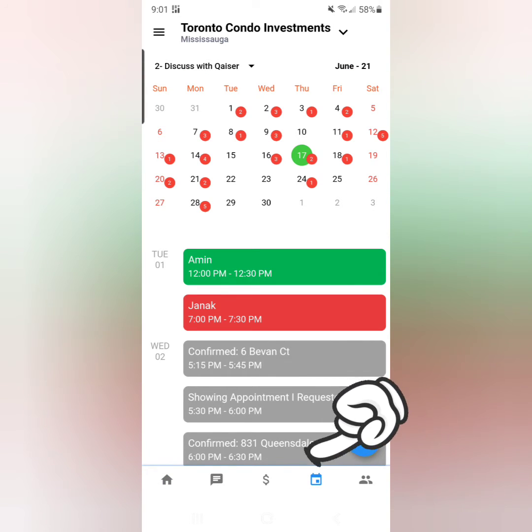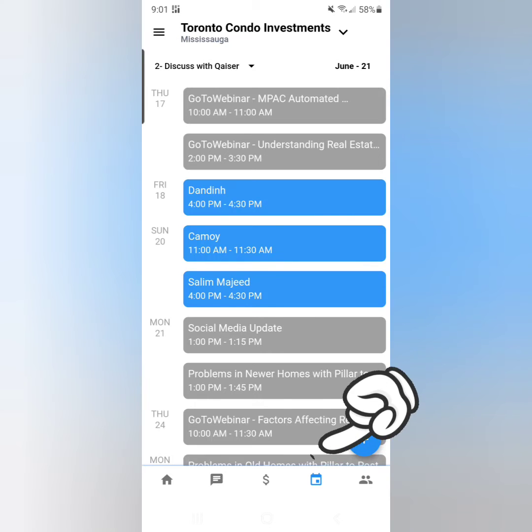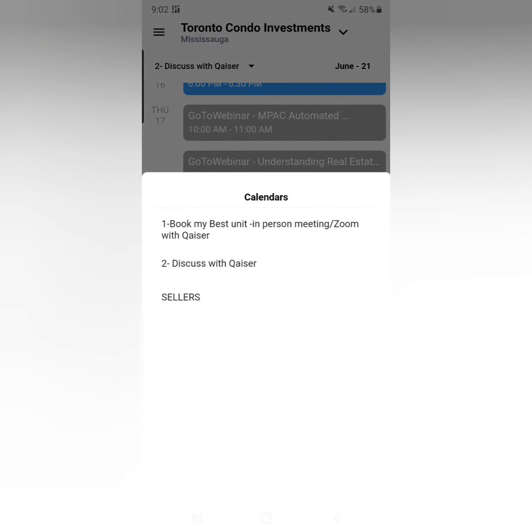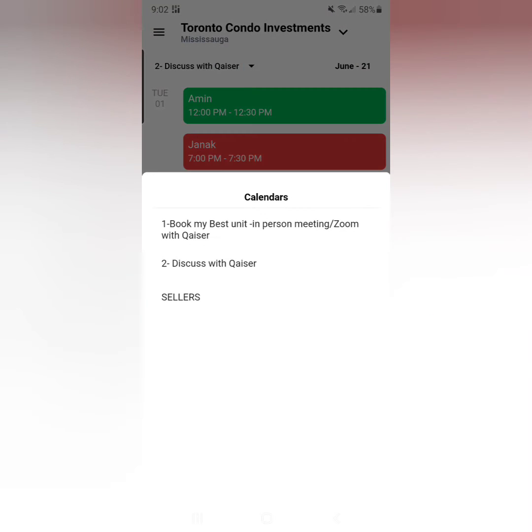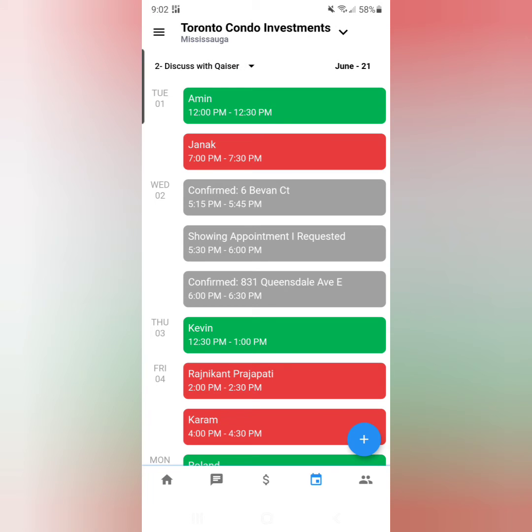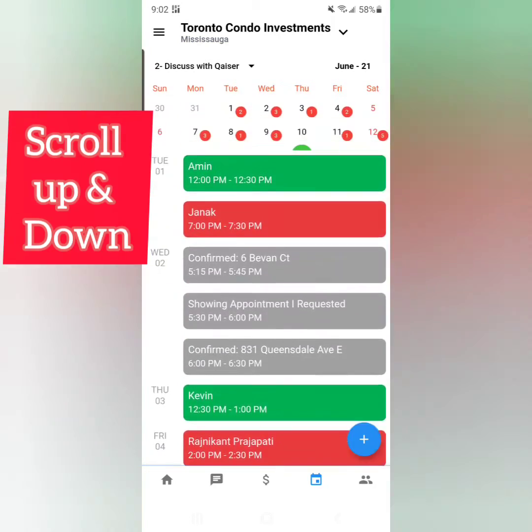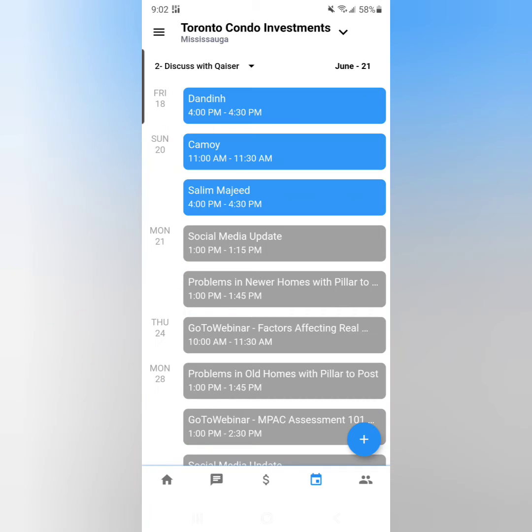So let's see how we can check the appointment. You will go to the calendar tab, and now you can see we have selected the calendar. We want to see appointments. For you it will be only one, lead appointments, and then we can select the date from the calendar, and you will be able to see all the appointments on that given date, with whatever is available in that calendar. For this person, suppose we go to the 17th, he has Friday 1 and Sunday 2.